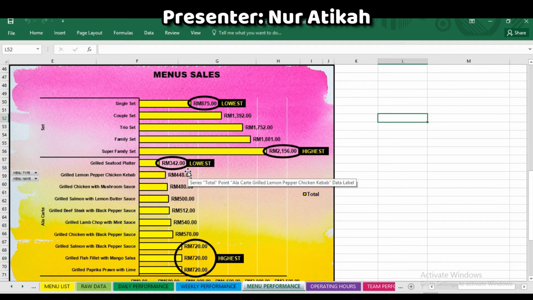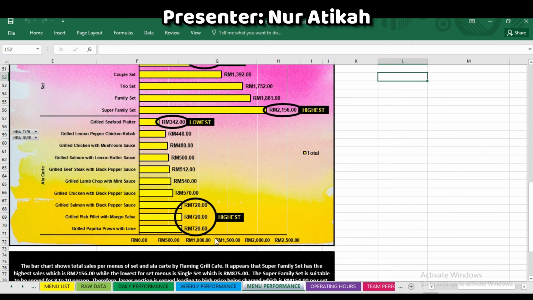Although the grilled seafood platter does not have high demand from the customers compared to the other menus, it is still favored by some customers who love seafood. So, in total, the average sales of a la carte menu is 555 ringgit 20 cents.